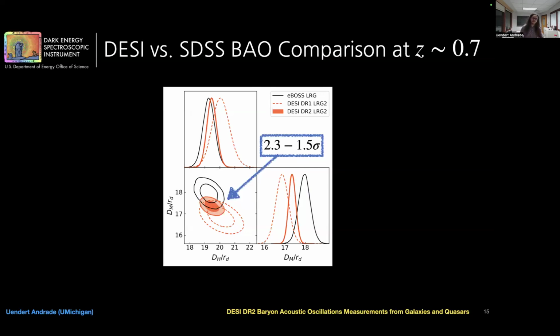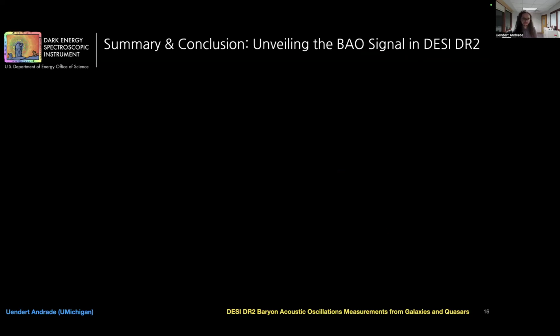And as shown here in the figure, the new DR2 result lies between DR1 and SDSS, suggesting that the early discrepancy was likely a statistical fluke. You can find more details in the DESI key paper, but essentially we find that the tension is now 2.3 and goes all the way down to 1.5 sigma.